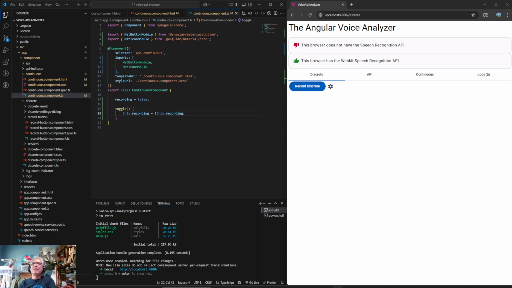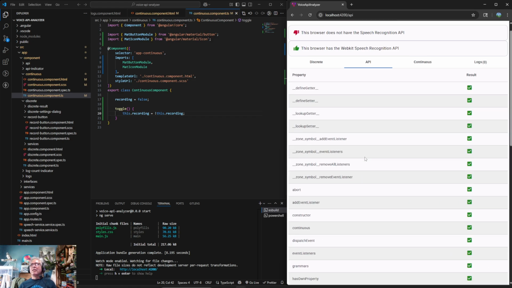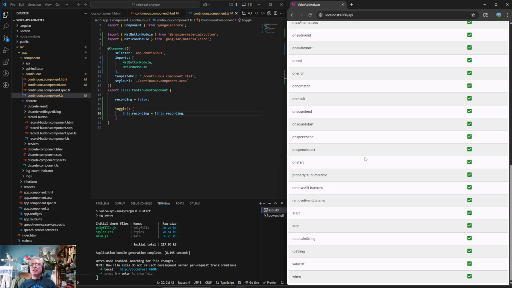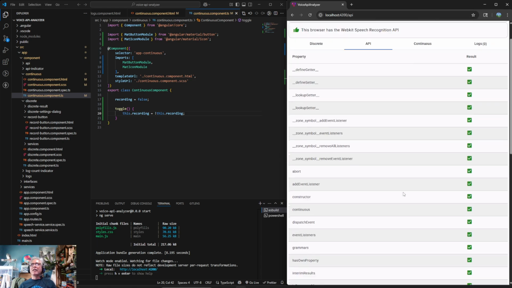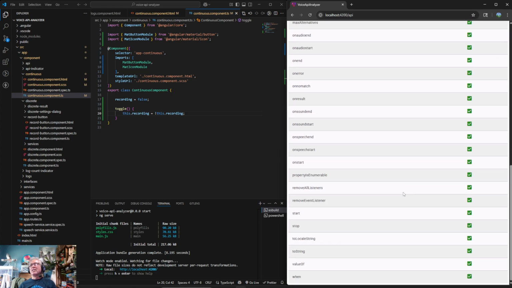So what we have here is an application I've been working on for 99 videos now. I think this is the 99th video. Basically it tells you if we are in WebKit or if it has speech recognition. So we are still currently in WebKit. It also gives you this API tab, which will tell you if something showed up that we didn't expect, or if something we expected to be there didn't show up, and we got that working. So you can easily see that everything is in there.